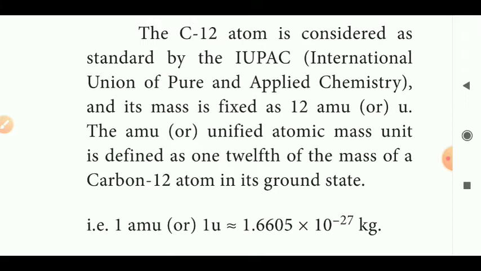They fixed the mass as 12 AMU or U. What is the AMU? It is nothing but the Unified Atomic Mass Unit. What is the definition of that? 1/12 of the mass of the carbon 12 atom in its ground state. That is 1 AMU or 1 U, which is approximately equal to 1.6605 into 10 power minus 27 kilogram. So this is 1 AMU.